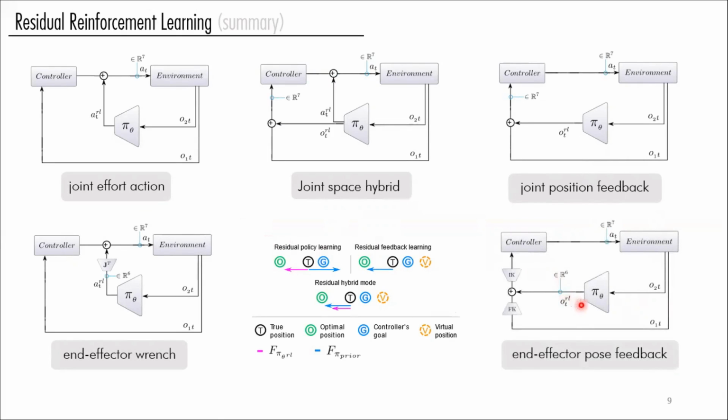That is, for example, we could define the action space of the policy in end effector position space and map it to joint position space, or define it in force space and map it to joint torque space using the Jacobians, and here using the inverse kinematics and forward kinematics.